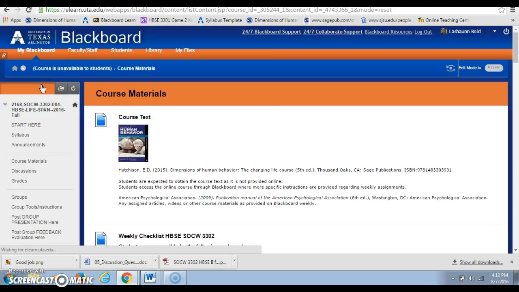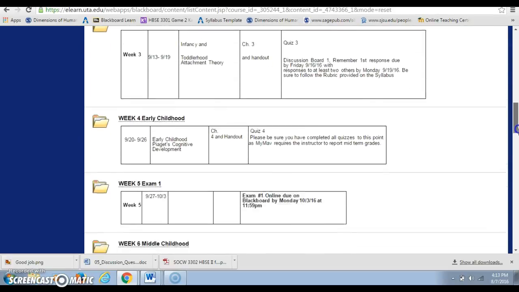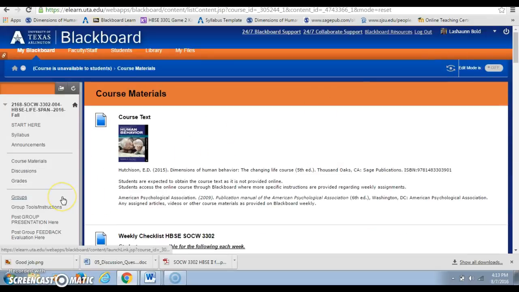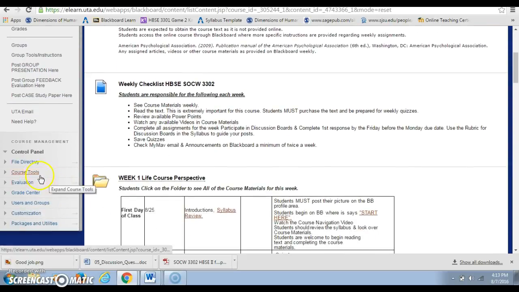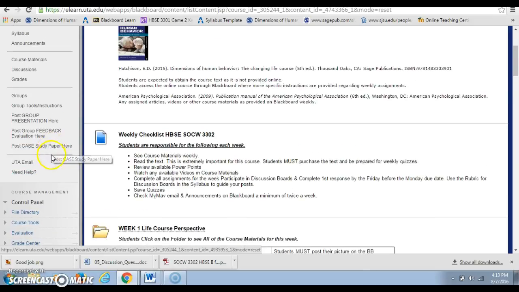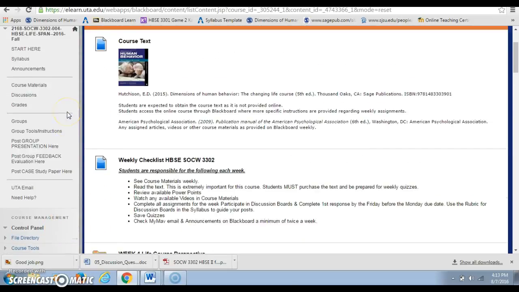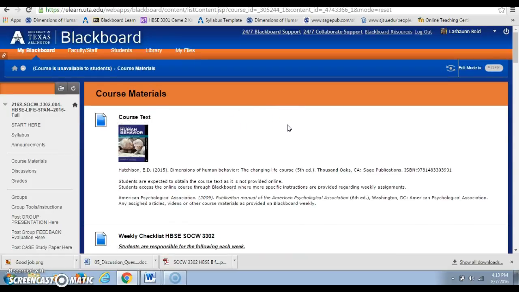Especially, I'm going to go back to course materials and click there so you can see a lot of information is in course materials. And each week is listed there, and then within each week is all of the materials that you would need for that week. You will probably not have this course management area here, I don't think, but you may have the UTA email access and whether you need help or not. I'm not sure what your course management page will look like, so I won't point that out. But that is the basic navigation of the course.